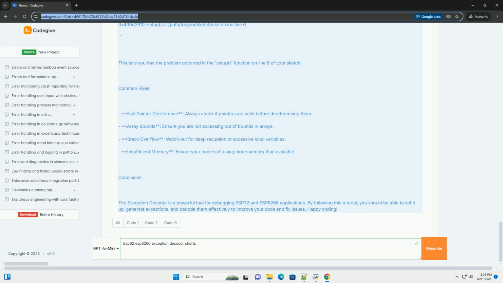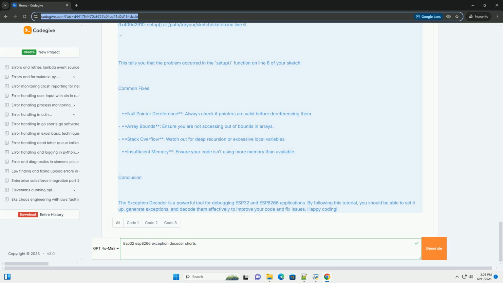Setup. To use the exception decoder, you need to follow these steps. 1. Install the ESP32/ESP8266 board in Arduino IDE. Open Arduino IDE. Go to File-Preferences.